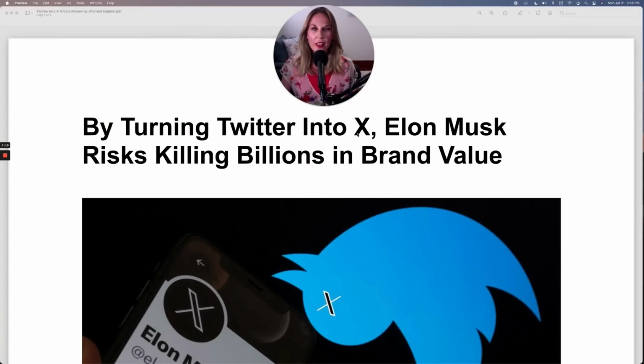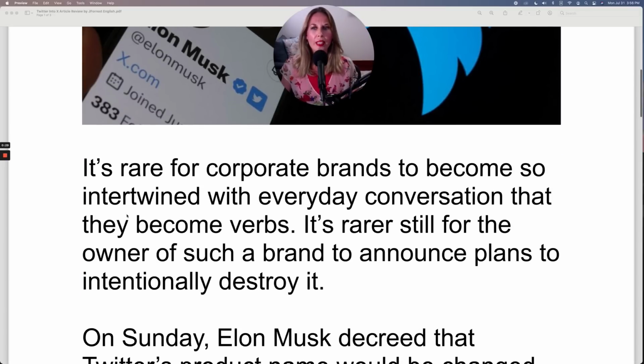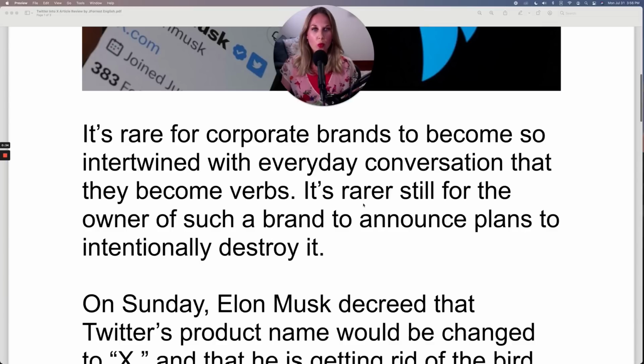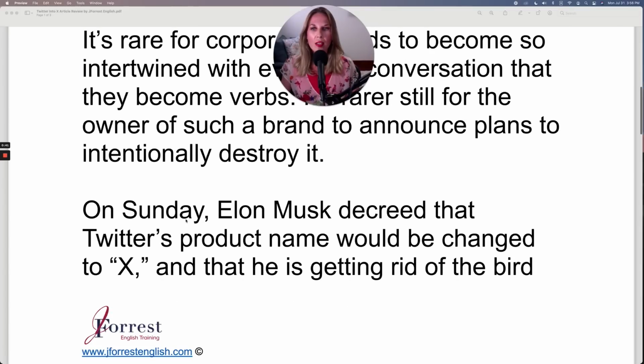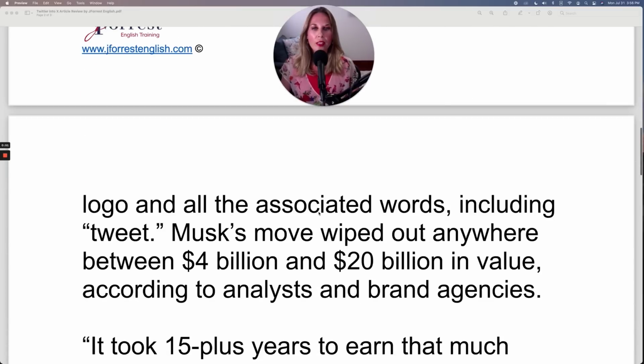By turning Twitter into X, Elon Musk risks killing billions in brand value. It's rare for corporate brands to become so intertwined with everyday conversation that they become verbs. It's rarer still for the owner of such a brand to announce plans to intentionally destroy it. On Sunday, Elon Musk decreed that Twitter's product name would be changed to X, and that he is getting rid of the bird logo and all the associated words, including tweet.